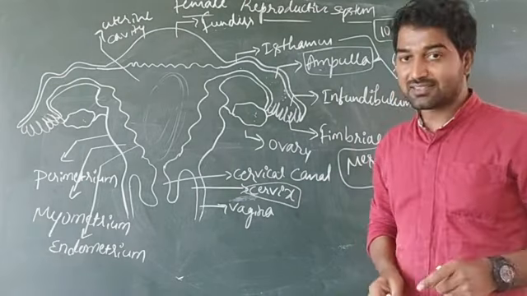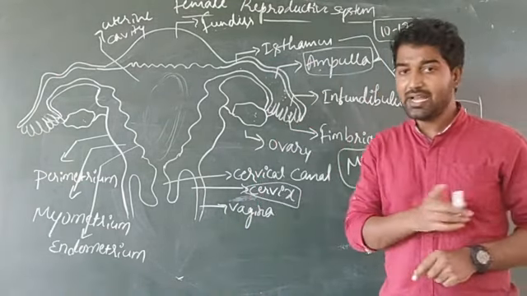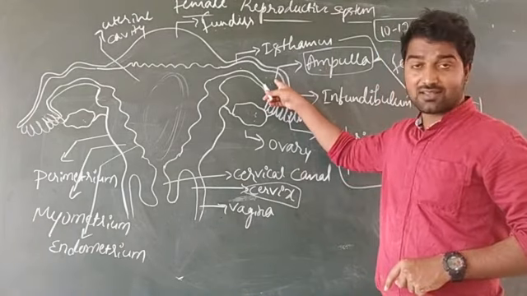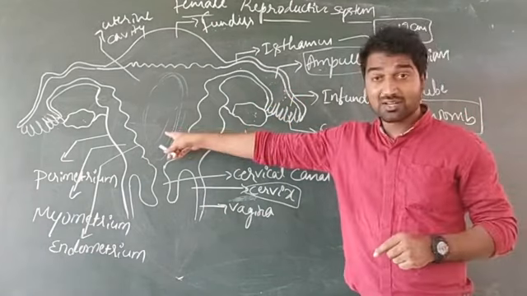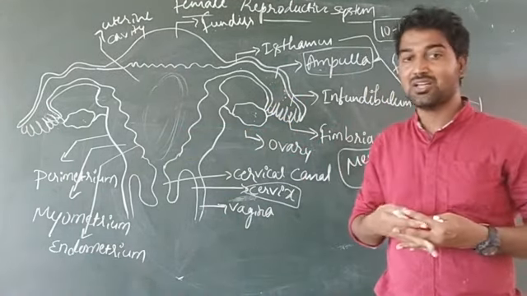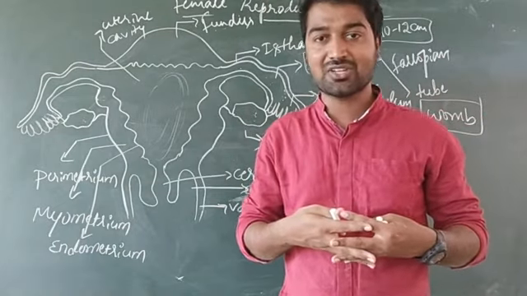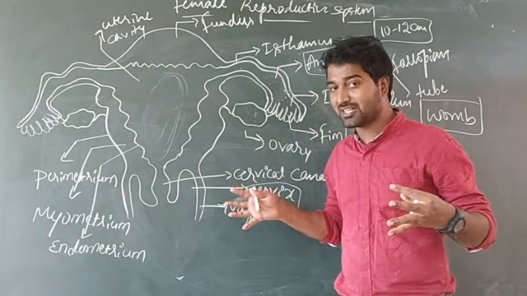And dear students, remember one thing very important for your NEET exam. Ampulla is the site for fertilization, but uterus is the site for implantation. What is implantation? Already I told you.